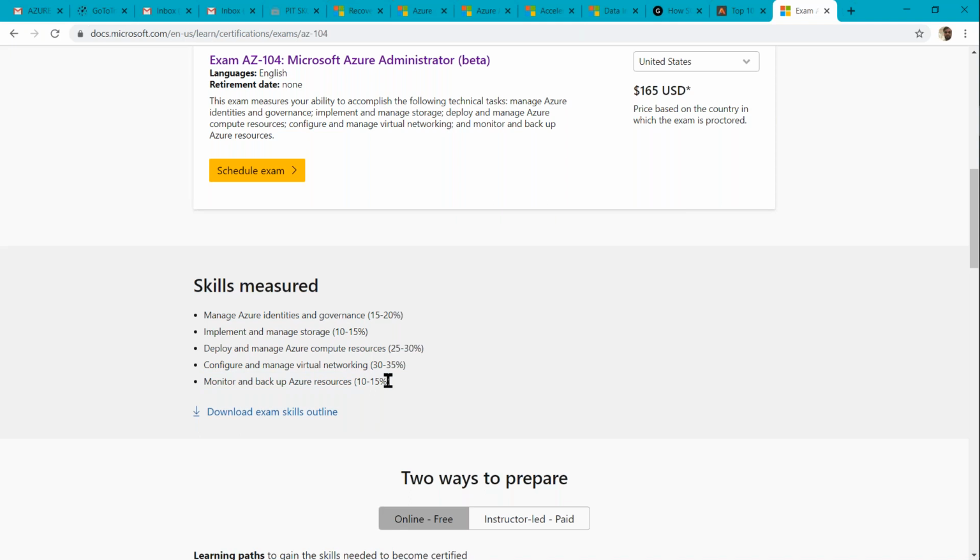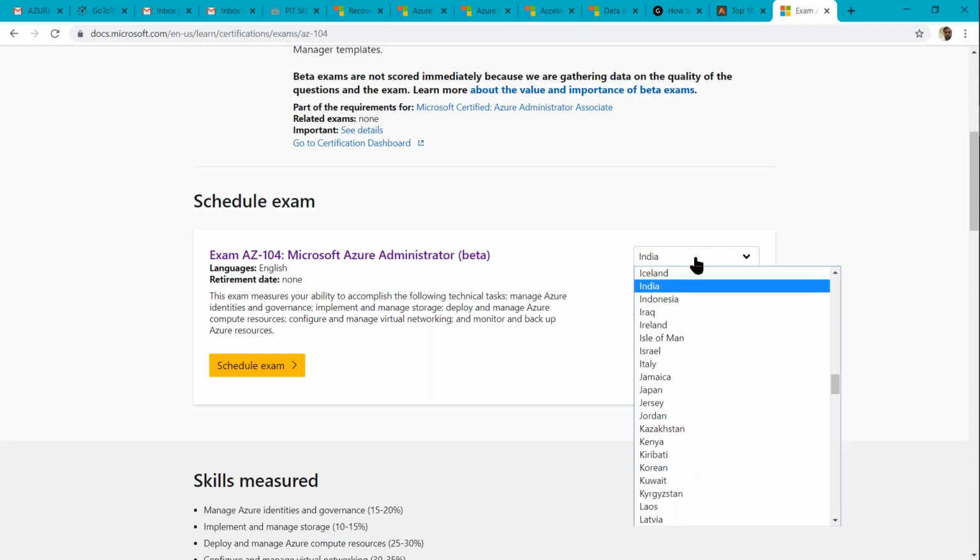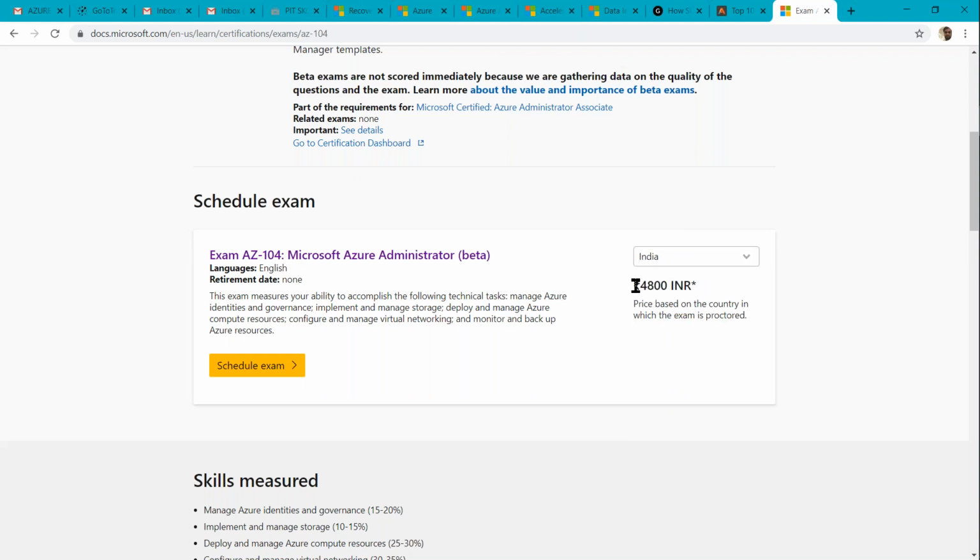So these are the major concepts as part of this exam. Basically, here in India, its cost is around 4800 plus taxes, as they are showing.